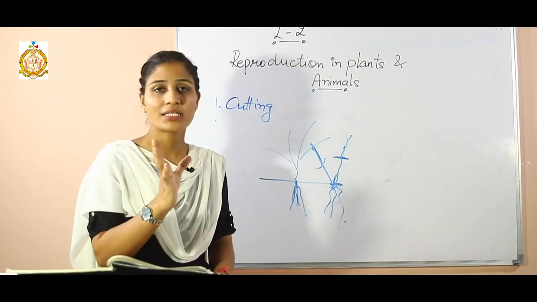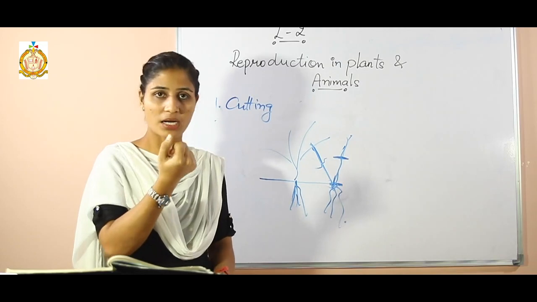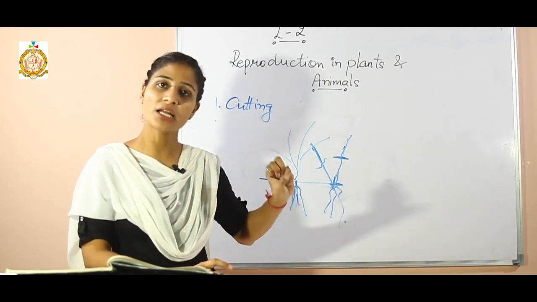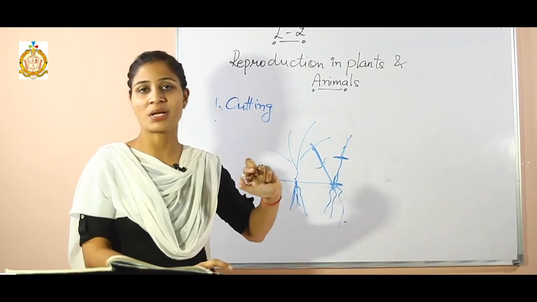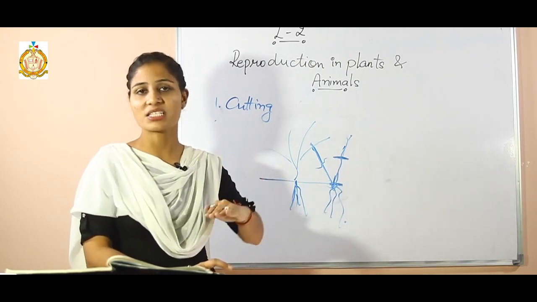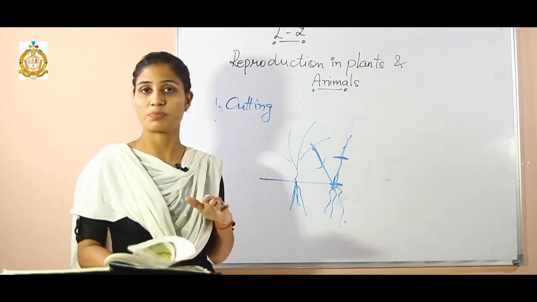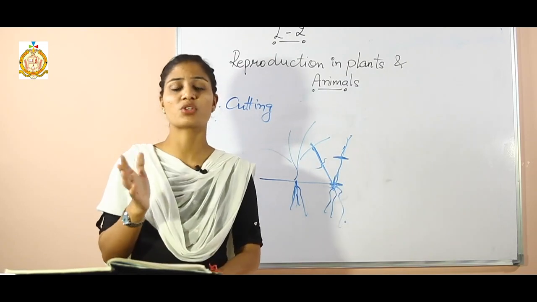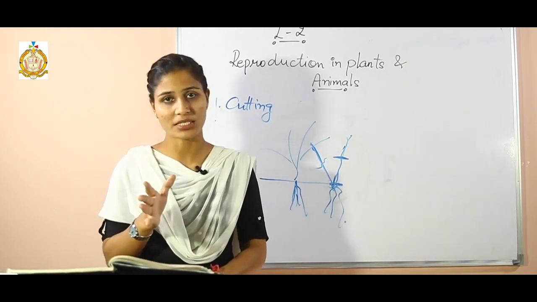Then we are taking one tissue of a plant, and that tissue is known as an explant in the tissue culture. Afterward, we are keeping that explant in plant hormones. We are already preparing the plant hormones, auxin and cytokinin.